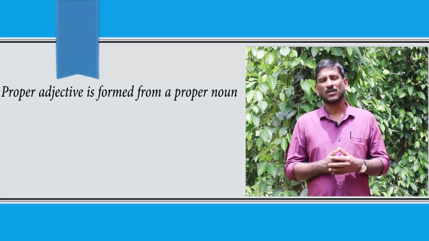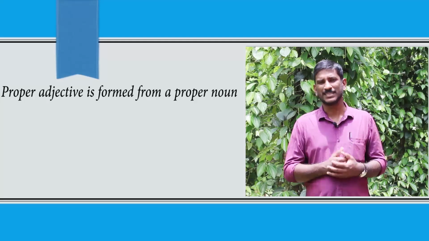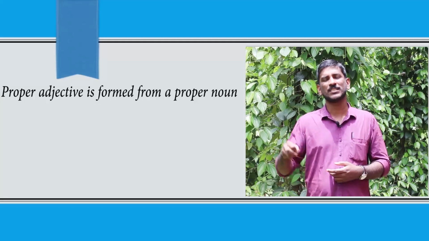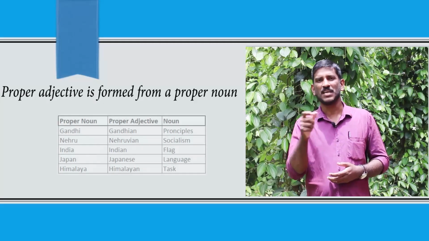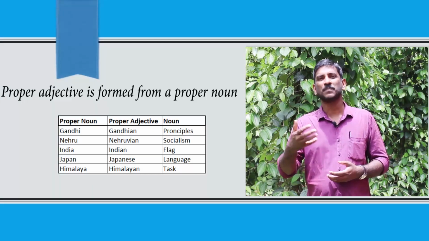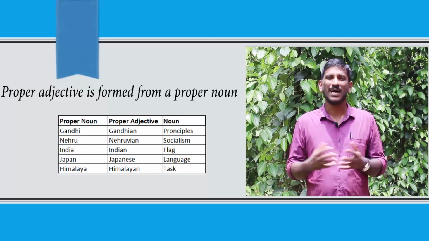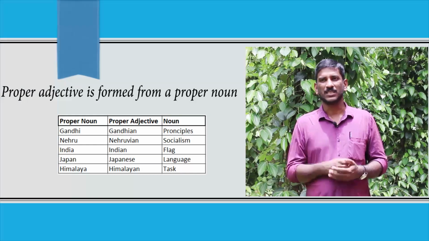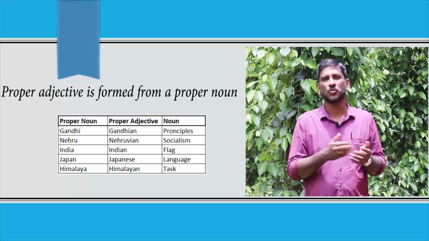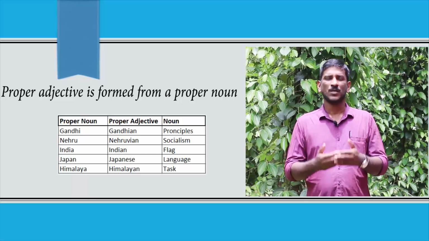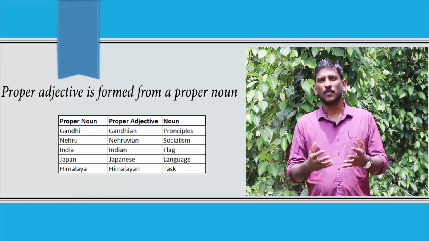Proper adjectives are those adjectives which are formed from proper nouns. That means, which are formed from the names of persons, places, or things. Just consider a name, Gandhi. The adjective is Gandhian. The expression Gandhian principles. Principles is a noun. Gandhian is a proper adjective which qualifies the noun principles, Gandhian principles. Or Nehruvian socialism. Socialism is a noun and Nehruvian is an adjective which is formed from that proper noun, the name